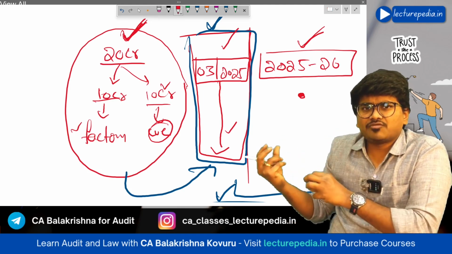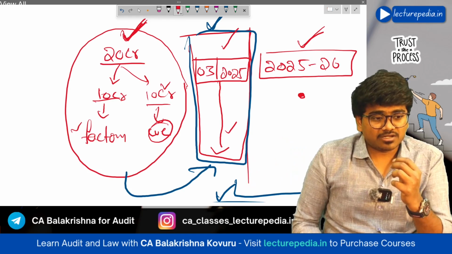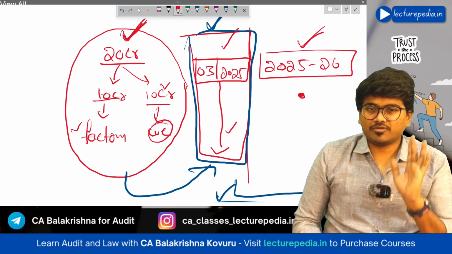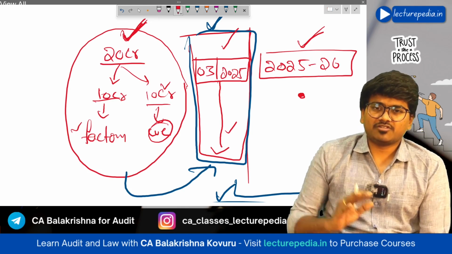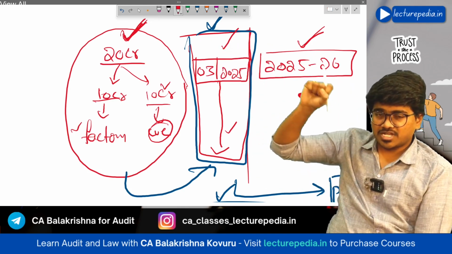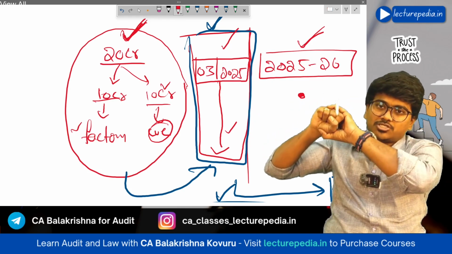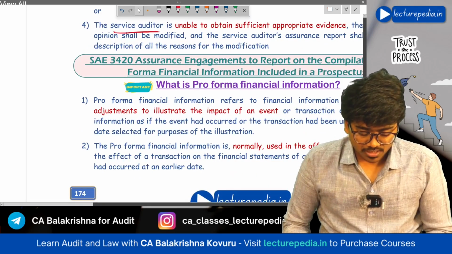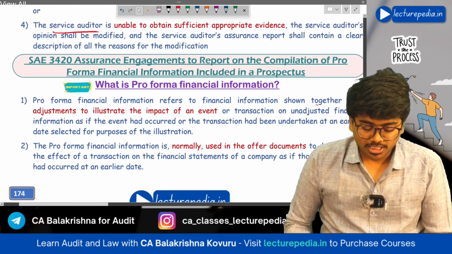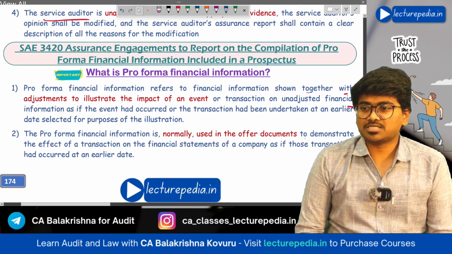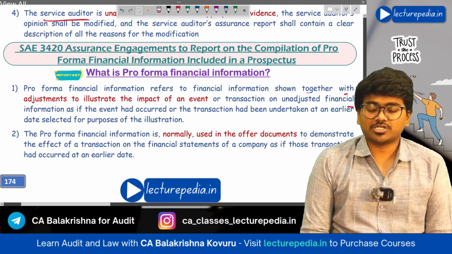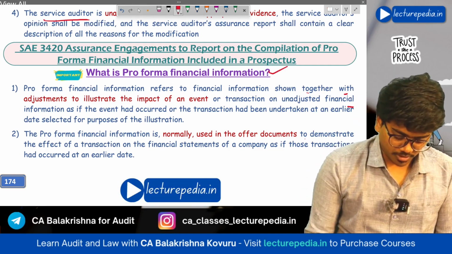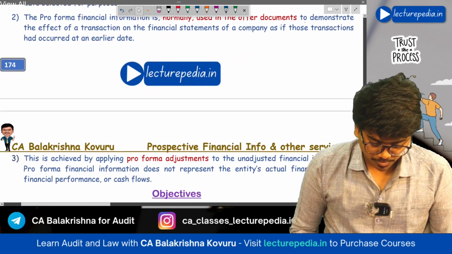Not only for financial statements, even for a particular financial item you can prepare pro forma financial information. Pro forma financial information means taking unadjusted financial information and making adjustments to it. Now if the practitioner has been appointed to provide an opinion or to express assurance on this pro forma financial information, he needs to comply with SAE 3420. What is pro forma financial information? I have already explained it to you.